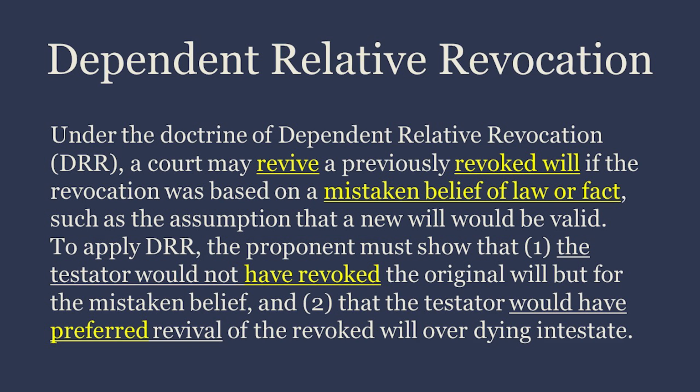Dependent relative revocation. Under the doctrine of dependent relative revocation, DRR, a court may revive a previously revoked will if the revocation was based on a mistaken belief of law or fact, such as the assumption that a new will would be valid. To apply DRR, the proponent must show that 1. the testator would not have revoked the original will but for the mistaken belief, and 2. that the testator would have preferred revival of the revoked will over dying intestate.